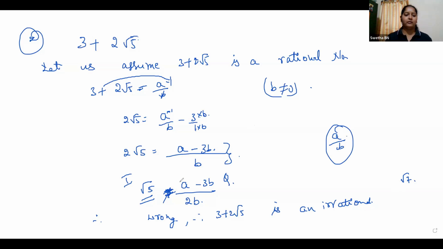That's it. What about in school, how have they given? Are they given in any other methods? No, ma'am, same method. Okay. So here LHS and RHS are not equal. We know root 5 is irrational, so this is not equal to this. So our assumption was wrong. 3 plus 2 root 5 is irrational.